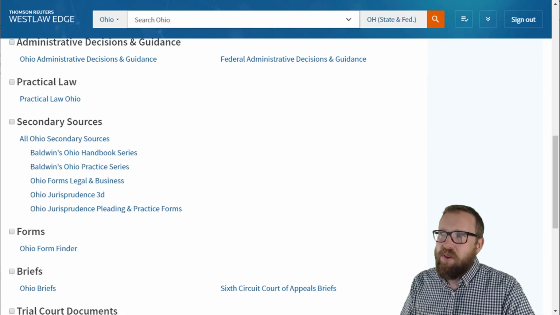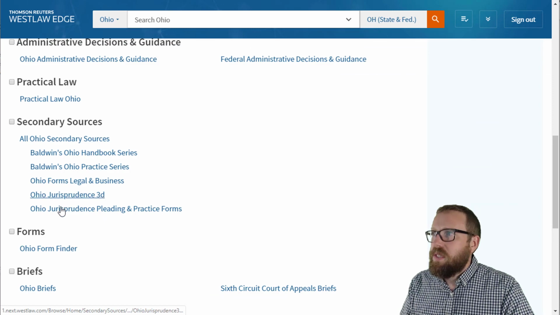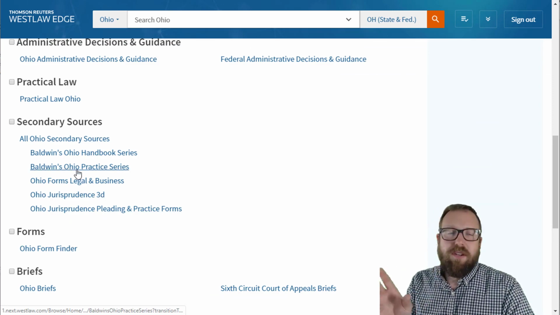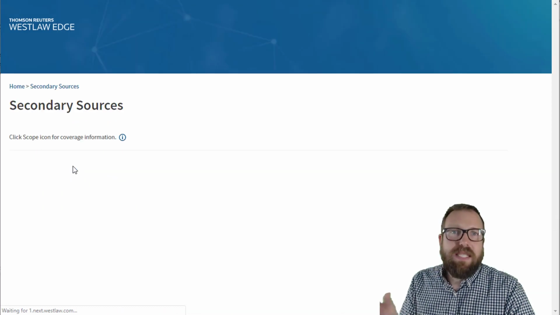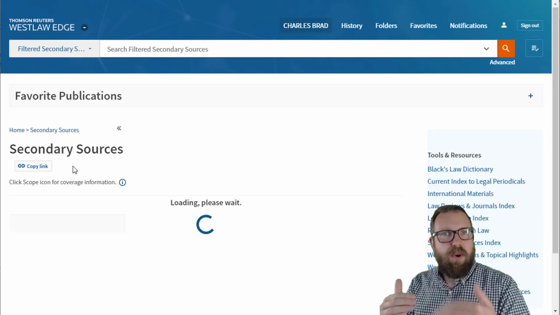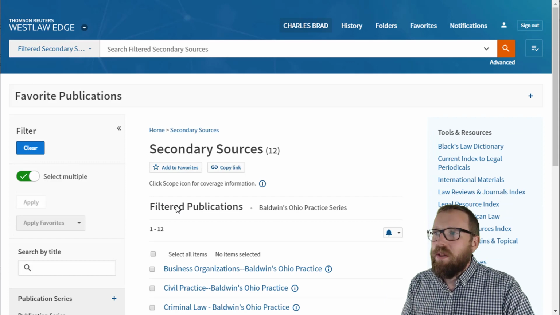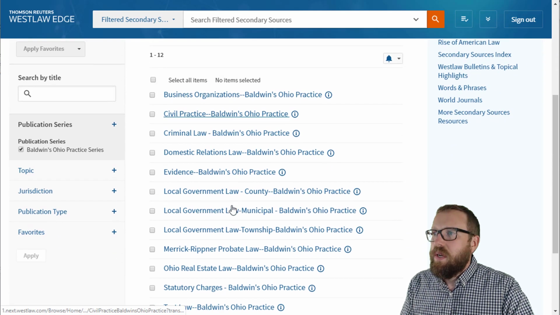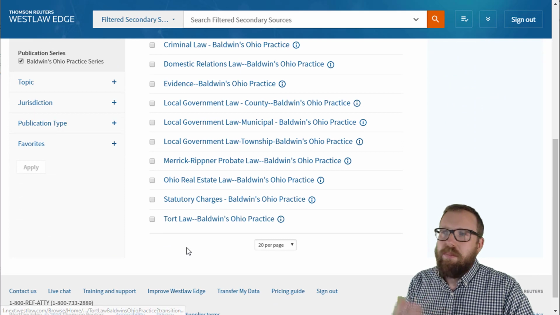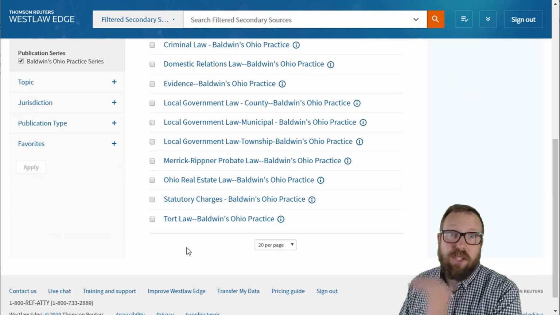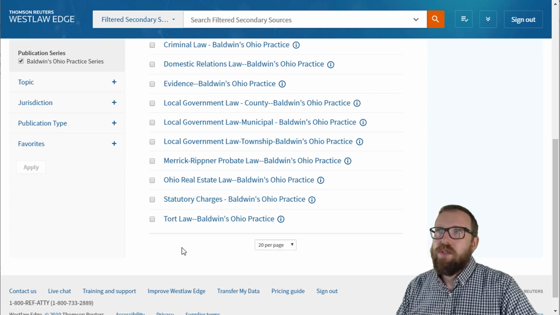And the other thing, instead of doing the all sources, often there's a series of books like this, Baldwin's Ohio Practice Series. And then the series will be broken up by category. And so we want to look for tort law. So sure enough, here is a section on tort law, or a book on tort law. So we could focus just on that and then do our research in that.